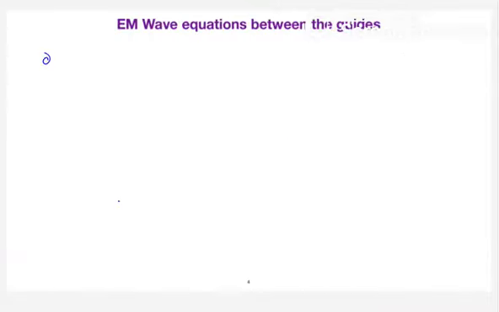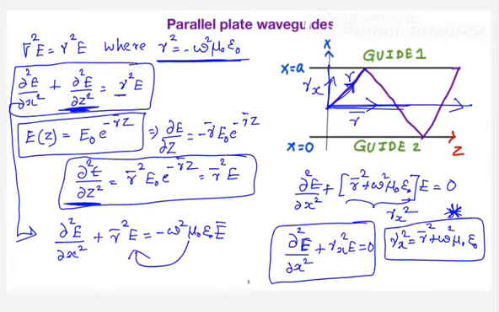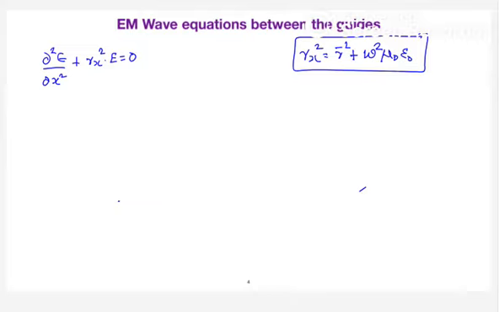So what equation are you getting? ∂²E/∂x² plus γx² into E is equal to 0, and you are assuming γx² is equal to γ̄² plus ω² μ₀ ε₀. Again the same thing: when I go to the rectangular waveguide, all these equations I will not derive. Straight away I will start with this equation. Additionally, along with γx², you are going to have γy². Okay, straight away we'll start with this equation in rectangular waveguides.